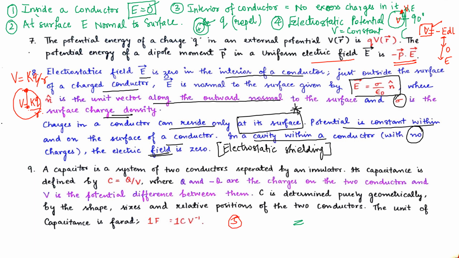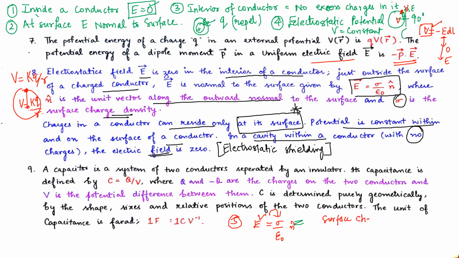Now the fifth point. The electric field at the surface of a charged conductor is given by sigma upon epsilon naught into n cap. So the electric field is related to the surface charge density upon the permittivity.